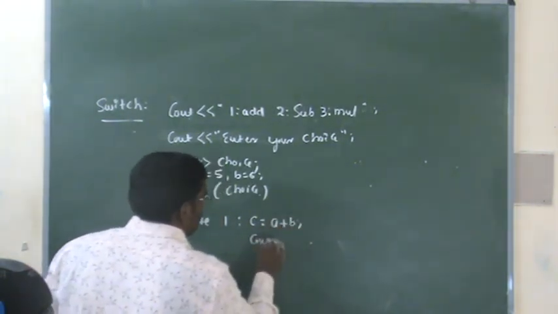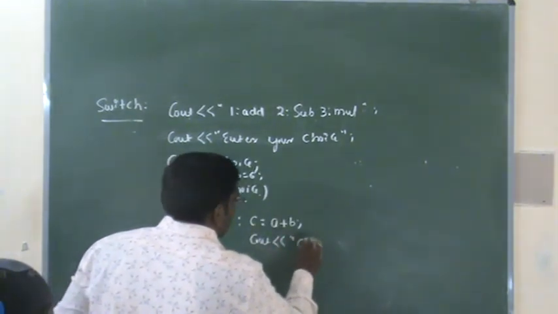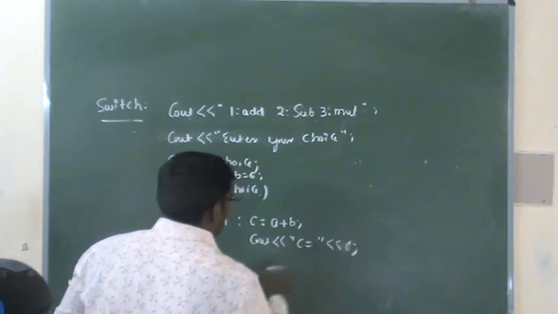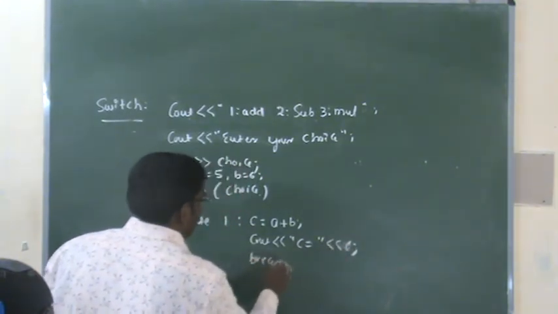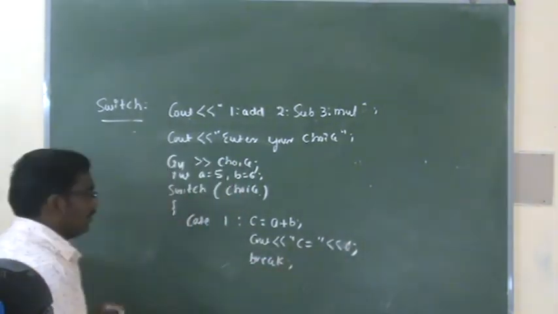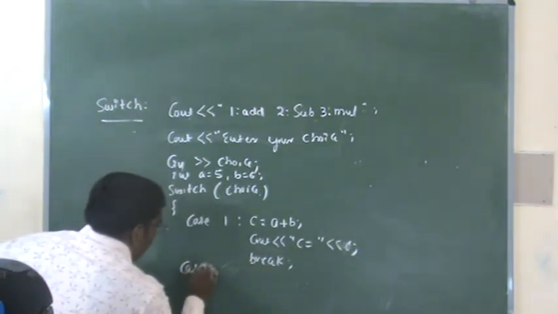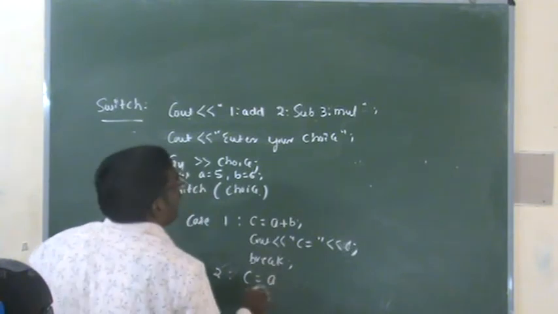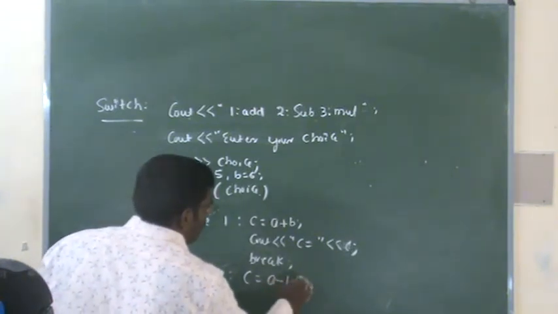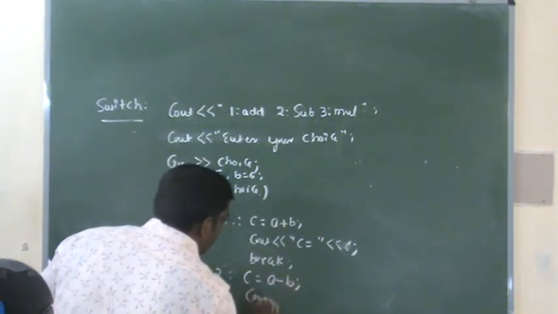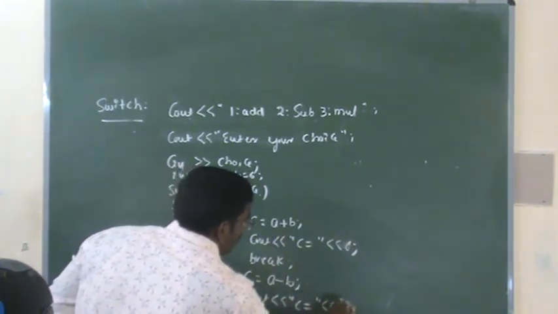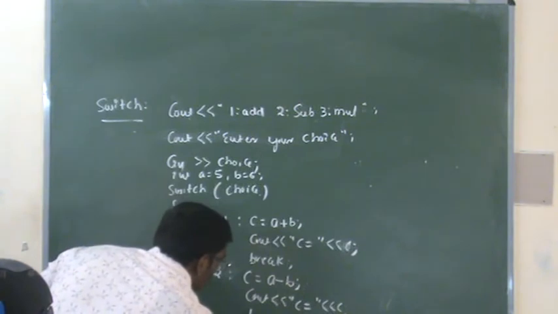Cout, c is equal to c, break. Again, case 2, c is equal to a minus b. Cout, c is equal to c. Next break.